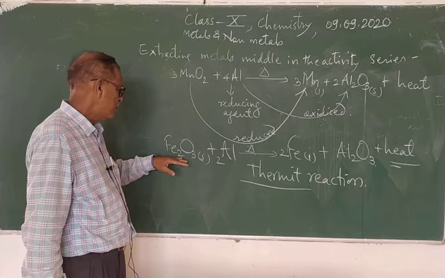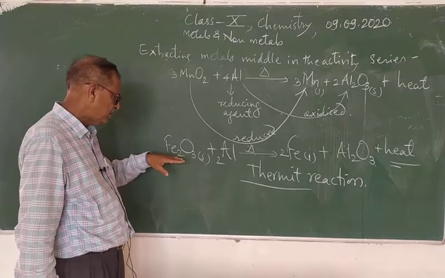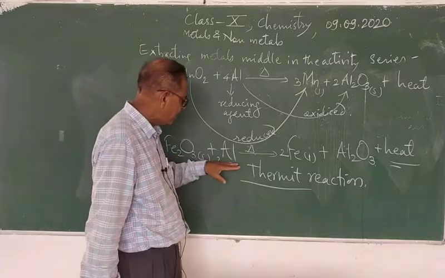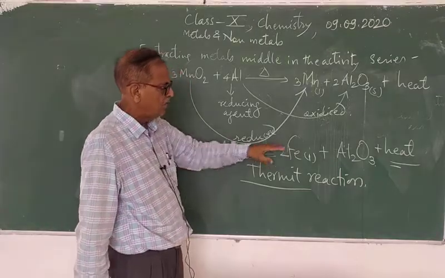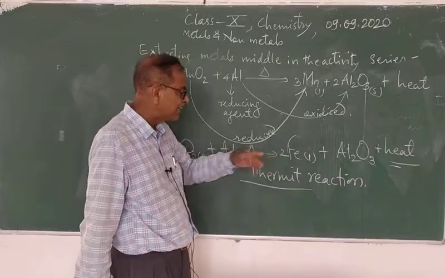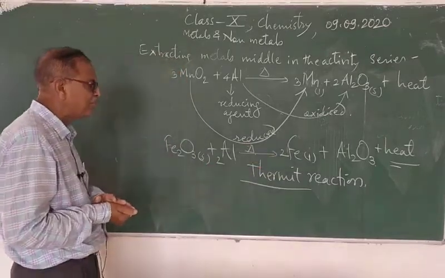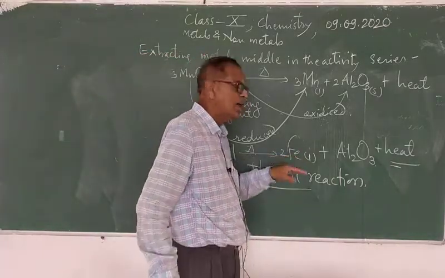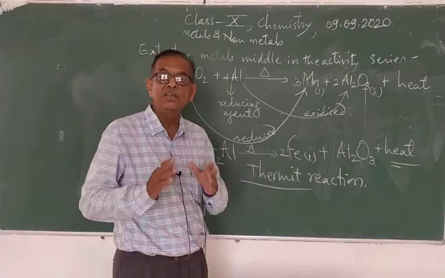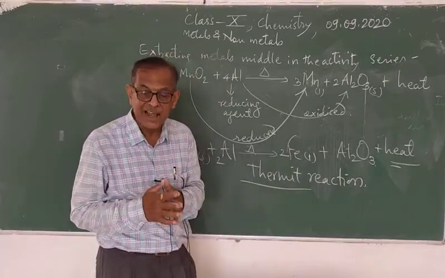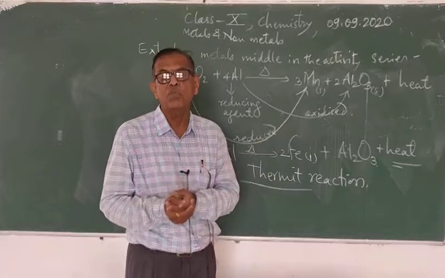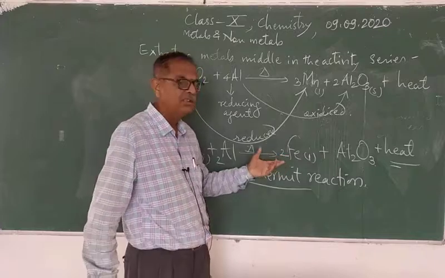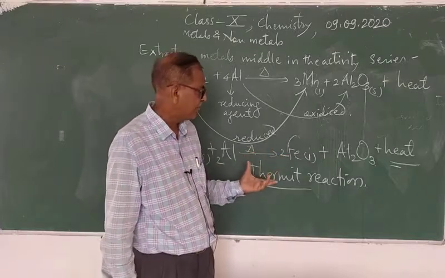For example, ferric oxide, that is iron 3 oxide, when heated with aluminium, gives iron as a liquid metal, and this liquid iron metal is used for joining railway tracks, because a very high amount of heat is evolved, and this heat is utilized for joining the railway track.